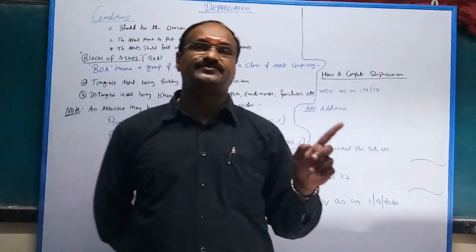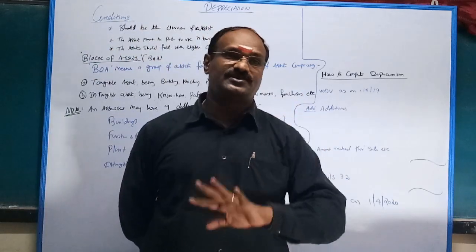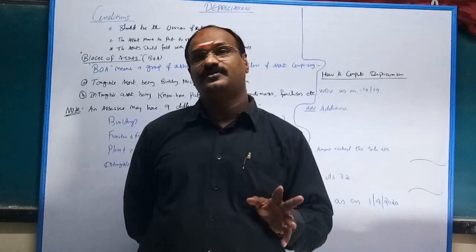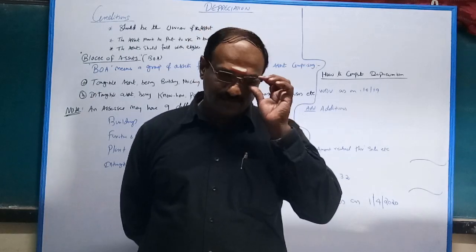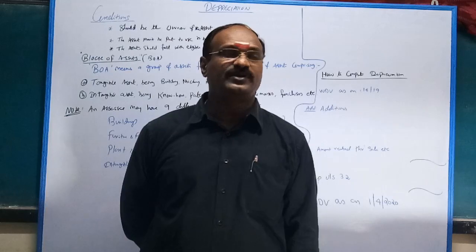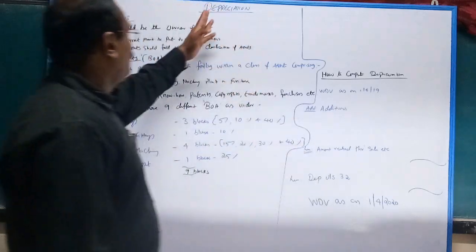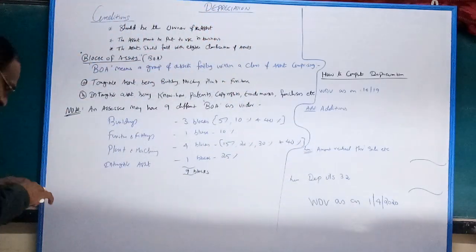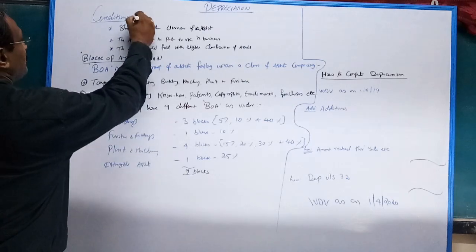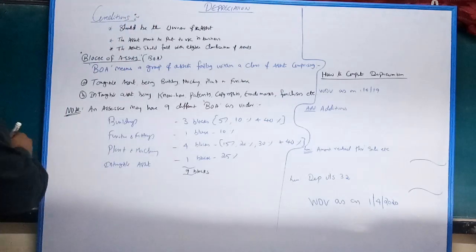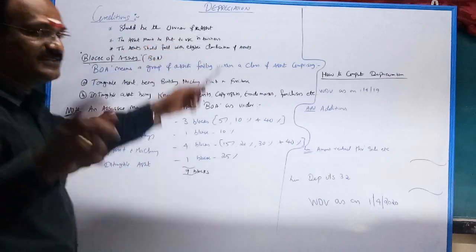That is accounts. In income tax, it is not so. Totally different in income tax. Okay, so we'll discuss one by one. First, depreciation condition. Condition for claiming depreciation. Very important. Should be the owner of the asset.